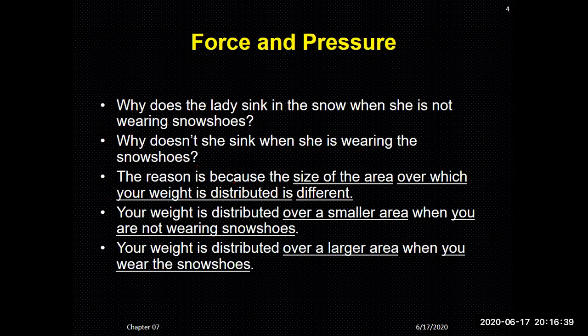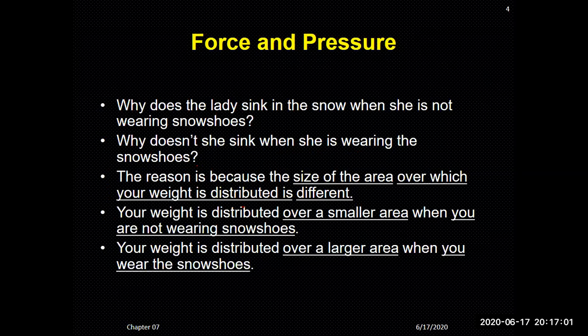The reason is that the size of the area over which your weight is distributed is different. When you wear snowshoes, you increase the size of the area of your foot.